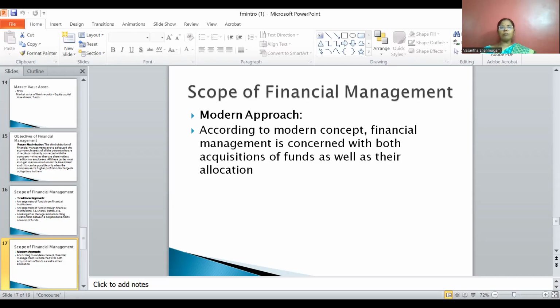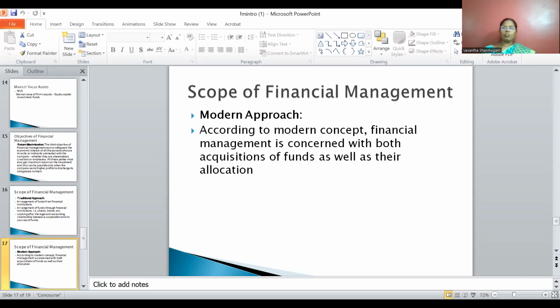And the next important decision of financial management is the working capital decision. What do you mean by working capital? I have already explained the difference between current assets and current liabilities. Every firm wants a certain portion of cash flow to be maintained to meet day-to-day expenses, such as payment of sundry expenses, electricity, purchase of raw material, and payment of salaries.